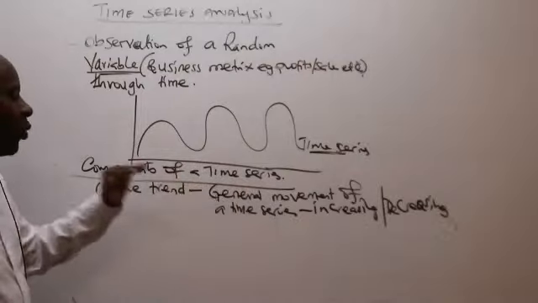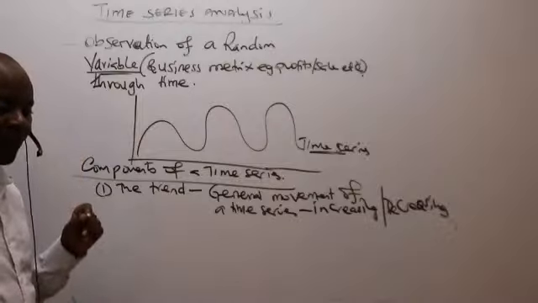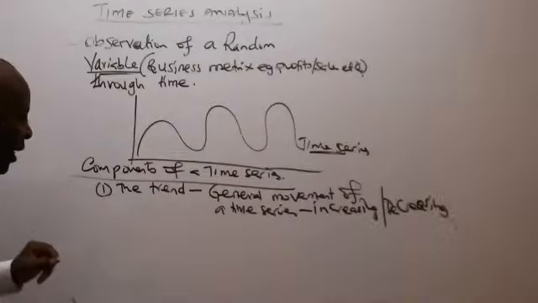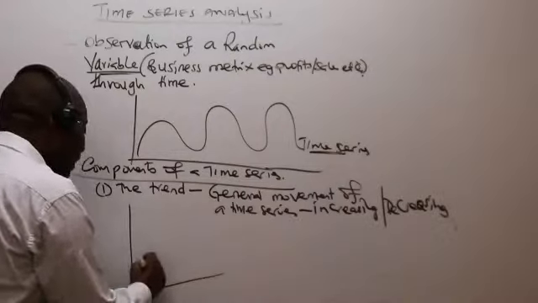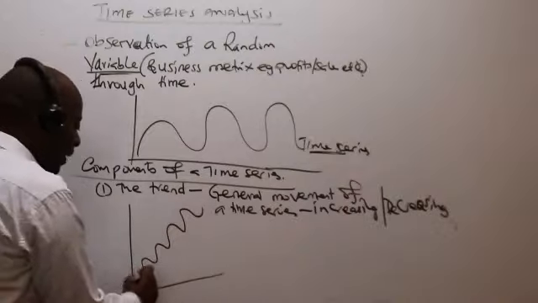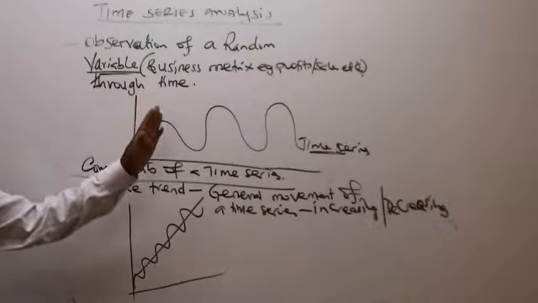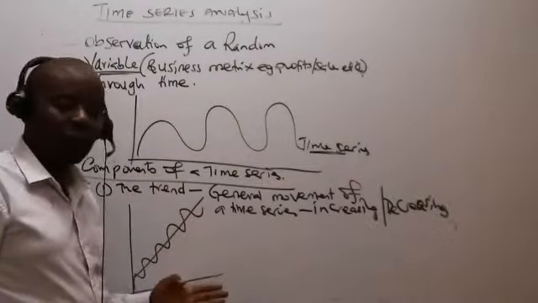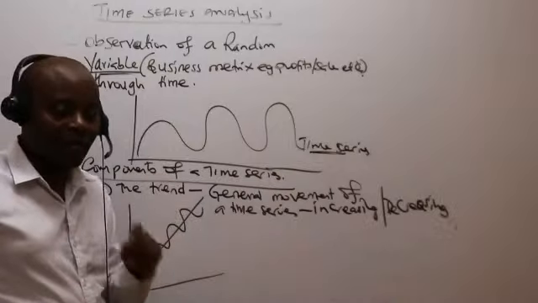Ladies and gentlemen, we are saying that our time series can never be constant, but there is something very important we are saying here. Our time series will keep on fluctuating, but generally there will be that. I can see the fluctuations are there, but my time series is increasing like that. For instance, if you were to measure some metrics, like smoking amongst ladies in Kenya.